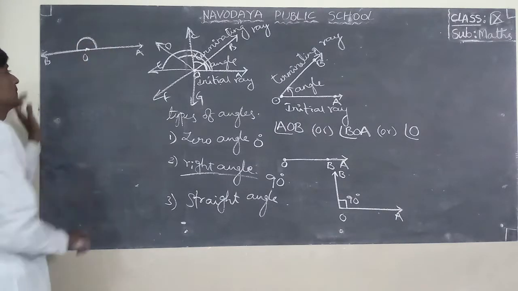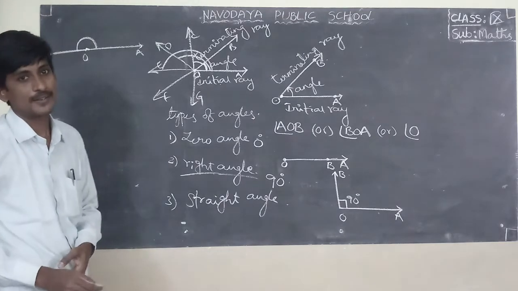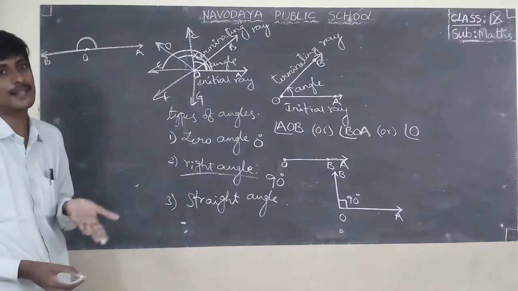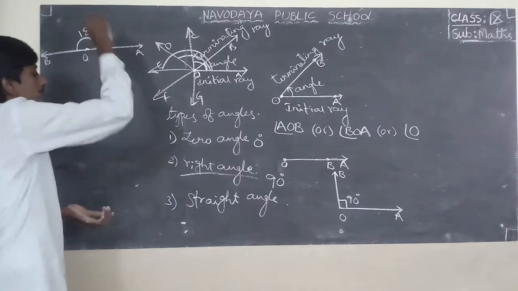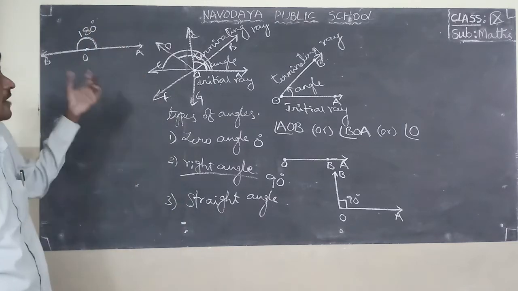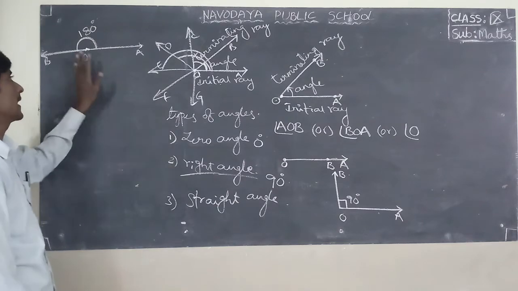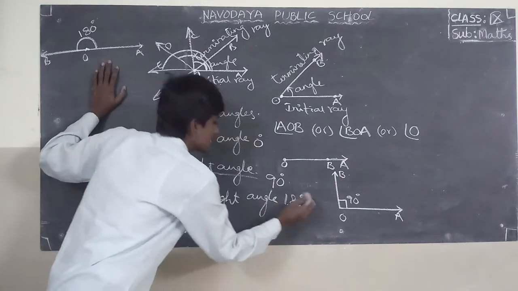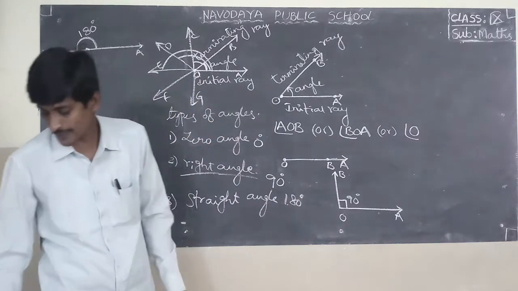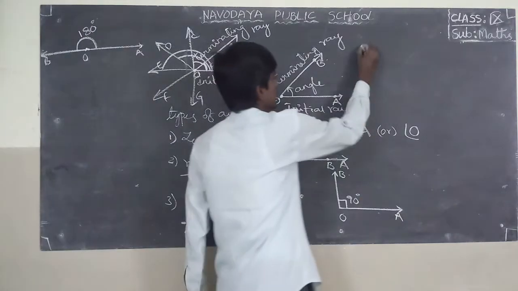This is called a straight angle. Our protractor is a straight angle. So how many degrees does a protractor contain? 180 degrees. When the measure of an angle is 180 degrees, then the angle is called a straight angle. Straight angle means 180 degrees.